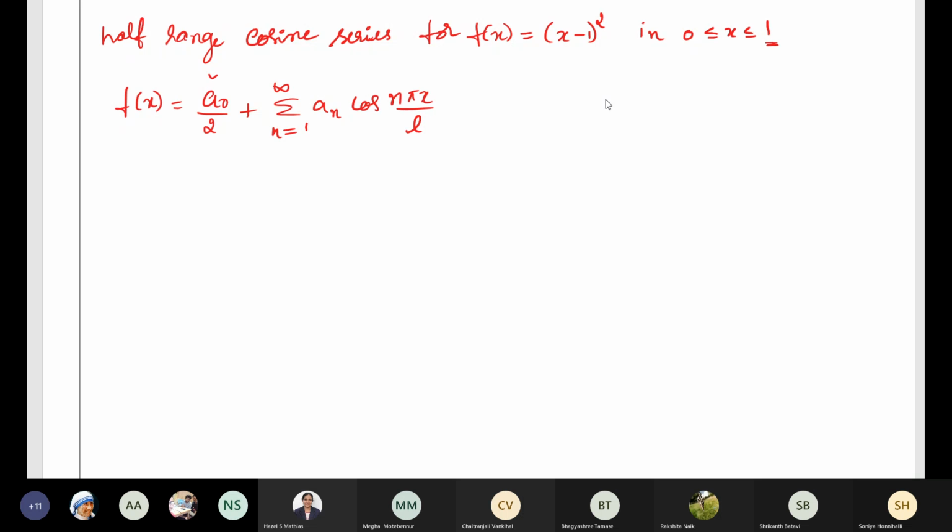Let us find the two constants a0 and an respectively. What is a0? It is 2 by L integral 0 to L f of x dx. This is the formula. So it's 2 divided by L. What is the value of L? How to find the value of L now? Can anybody tell me what is the value of L?